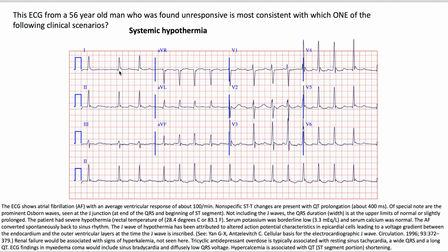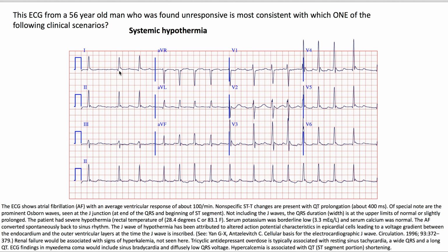The J wave of hypothermia has been attributed to altered action potential characteristics in epicardial cells, leading to a voltage gradient between the endocardium and the outer ventricular layers at the time the J wave is inscribed. Renal failure would be associated with signs of hyperkalemia, not seen here.